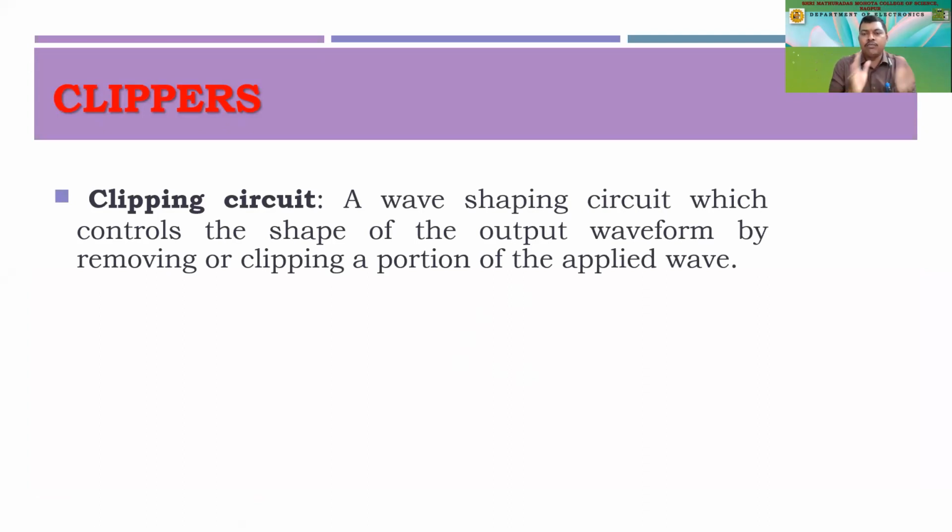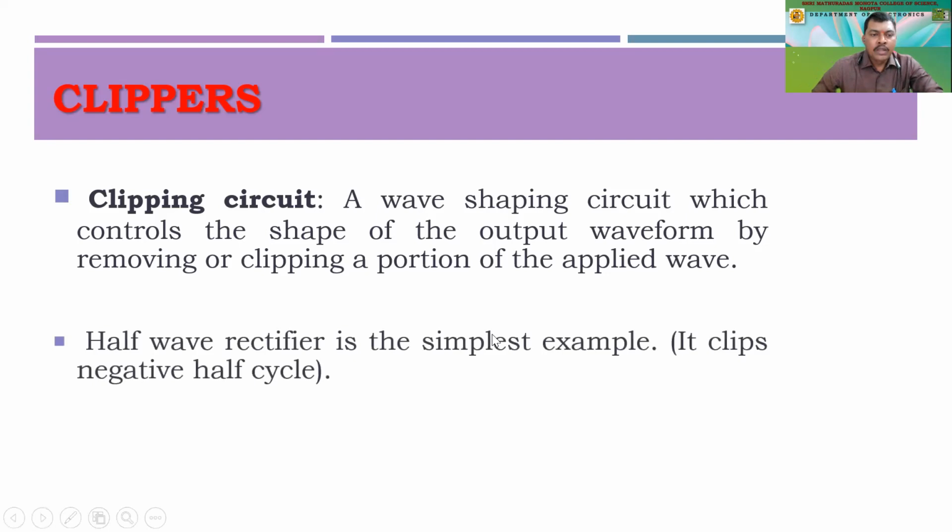Remember this: it is a wave shaping circuit. If you have a sine wave and we are interested in only a particular portion of that sine wave, the clipping circuit clips the rest and gives only that much of the wave in the output, while the other portion is omitted. A circuit which removes or clips a certain portion of the input wave is called a clipping circuit.